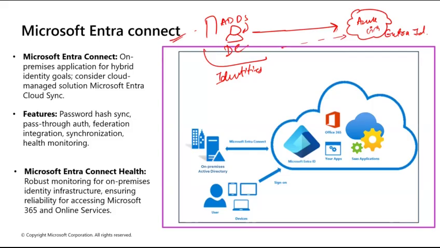What is Entra Connect? It is a tool that enables synchronization and integration between on-premise Active Directory and Entra ID. It supports several integration and authentication methods for hybrid identity scenarios. So users can sign in using a consistent identity across cloud and on-premise resources. Consider the cloud managed solution Microsoft Entra Cloud Sync. So there are two things: one is Entra Connect, then there is Entra Cloud Sync. What is the difference between both of these? Let's understand.